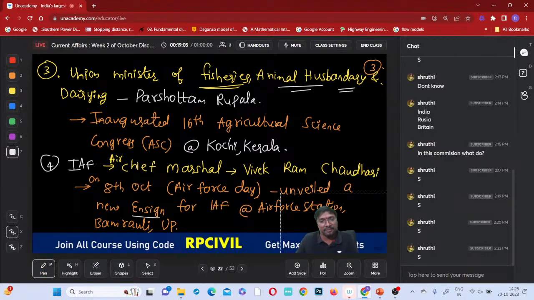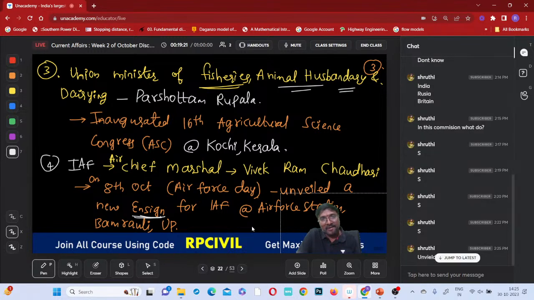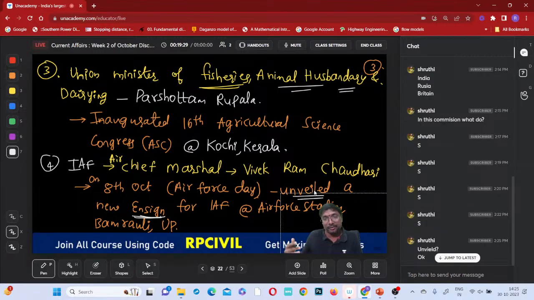What is the meaning of ensign? Unveiled a new ensign, right? New ensign means a new flag, a new symbol, a new standard. Unveiled means revealed, opened, inaugurated or introduced. So introduced a new flag, a new standard for the Indian Air Force, right?